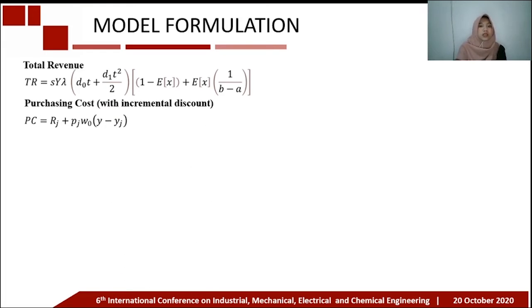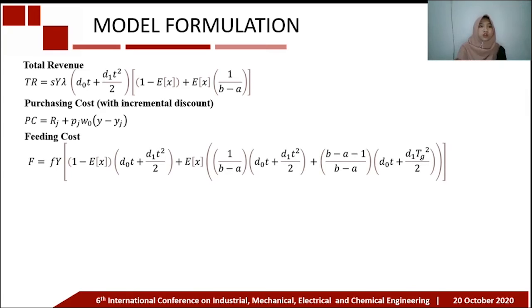Purchasing cost with incremental discount. The supplier offers an incremental discount for the purchase of items at specified predetermined cutoffs, where the purchase price gets smaller if the number of purchases increases. Feeding cost is obtained from the cost of feeding multiplied by the weight of growing items that live until the end of the growth period.